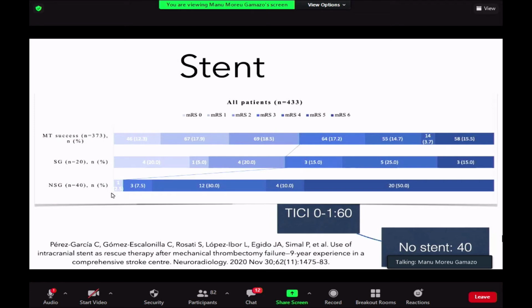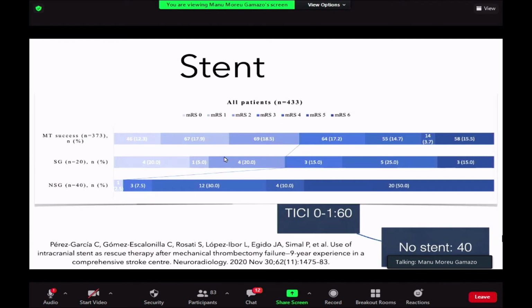So, of course, this study was suffering all the bias that you can imagine, because we were selecting the patients that will have better prognosis based on our opinion. So it's the problem with all the retrospective analysis, okay? But we see that placing stent was not that crazy thing to do on those times, okay?